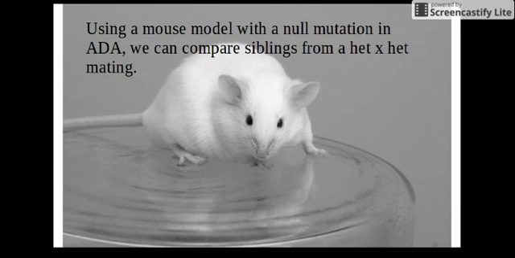To test the function of adenosine deaminase, I propose generation of a mutant mouse with null ADA mutations in both copies, via mating of heterozygous mice with one copy of a null mutation in ADA. However, it is likely that such a mouse would die before birth, so I propose the partial rescue of ADA gene function via a transgene that would produce ADA in the placenta, thus allowing the mutant mice to survive the gestation period. By comparing these homozygous null mutants to their siblings with wild-type ADA gene function, I should be able to phenotypically determine if the double mutants exhibit SCID as a result of ADA knockout.